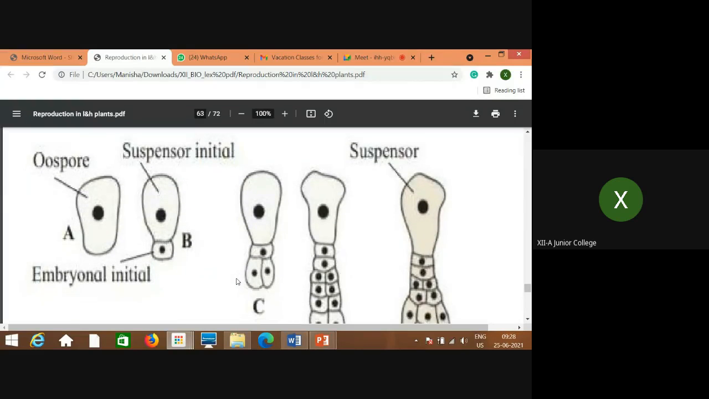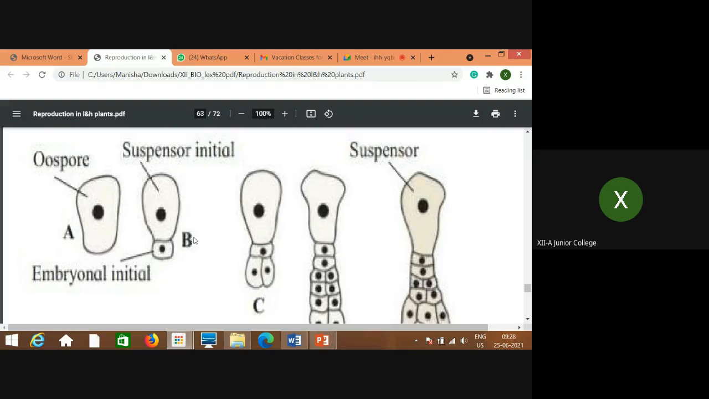Now this is the diagram. See, this is the result of post-fertilization. That means the zygote, which forms a wall around itself, is called the oospore. It divides unequally. So the basal cell is here, and in the opposite way it is shown. Means in the opposite direction it is shown. This is the suspensor cell, which is towards the micropylar end, and this is the embryonal cell, which is towards the chalazal end. That means close to the endosperm.